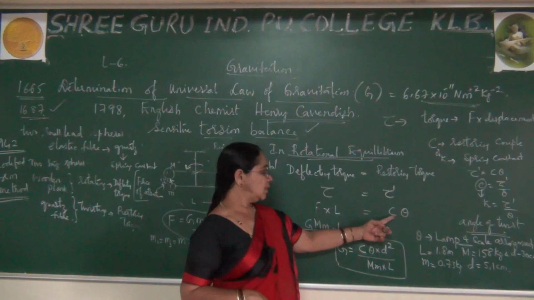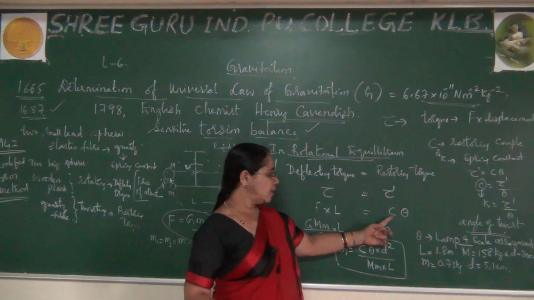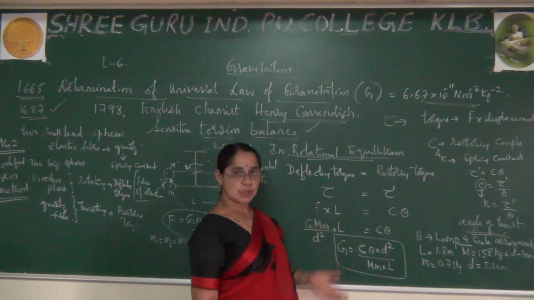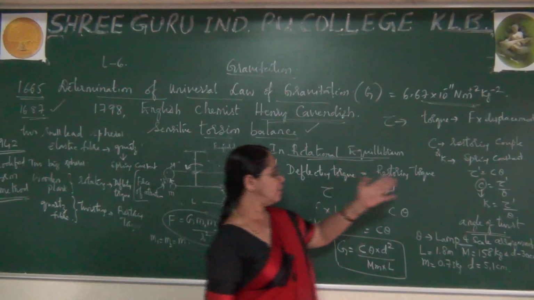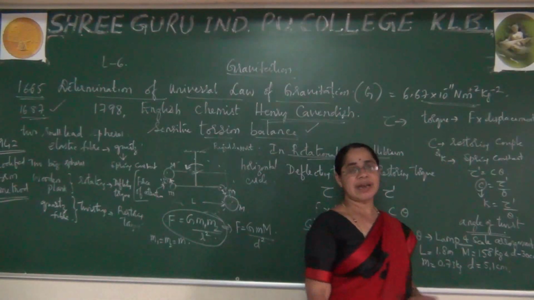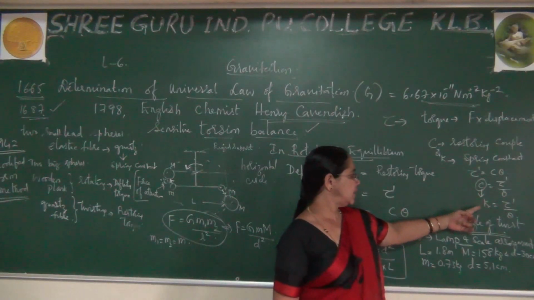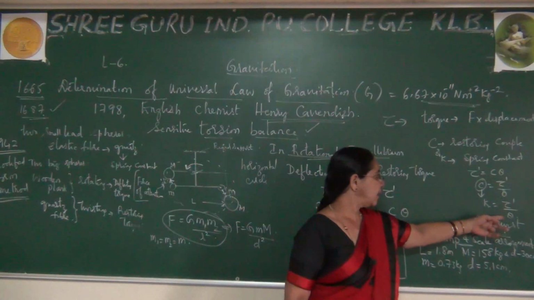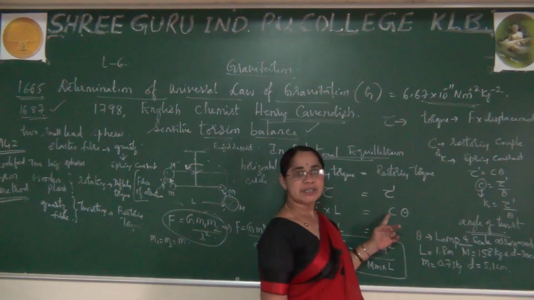The twisting couple arising due to the string is C into theta. What is this C? C is the restoring couple per unit twist, and it is always constant. Since elastic materials have spring constants, you can also represent it by K, which you can get by calculating, or if you know the standard value you can substitute the spring constant here.